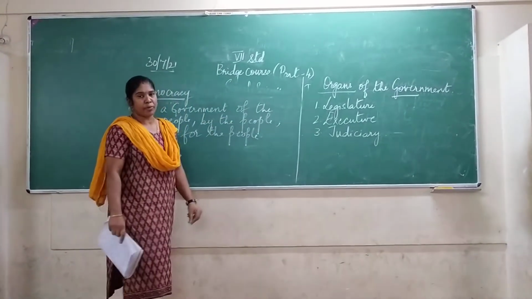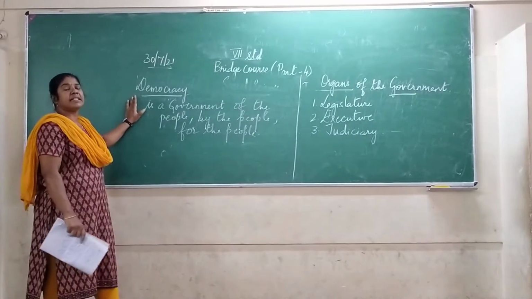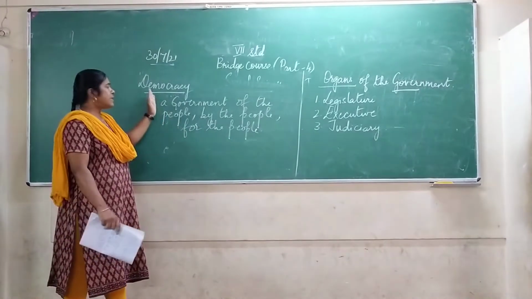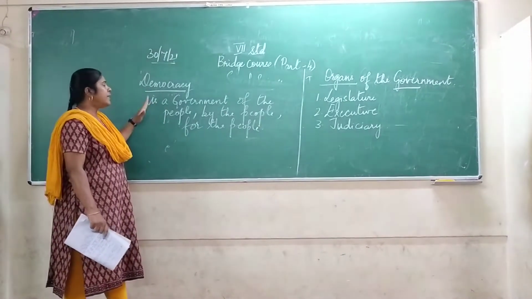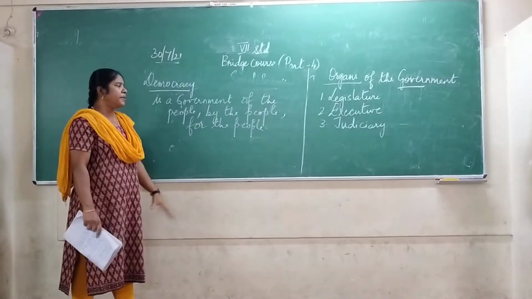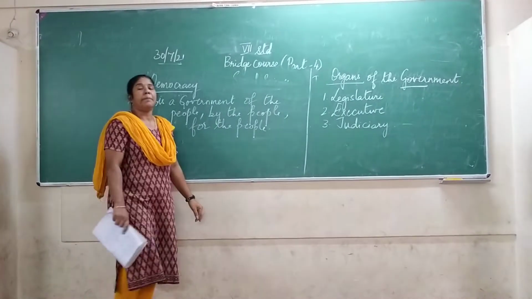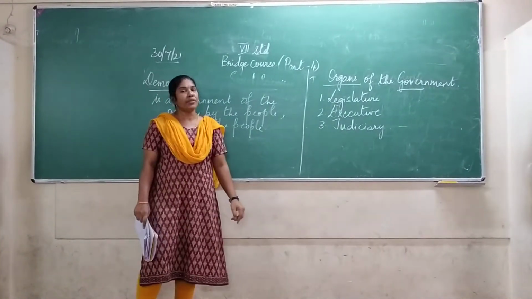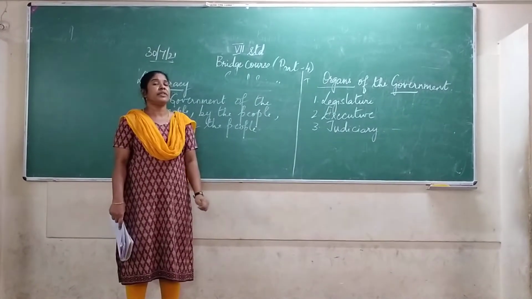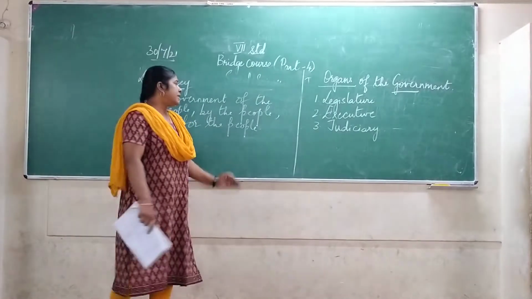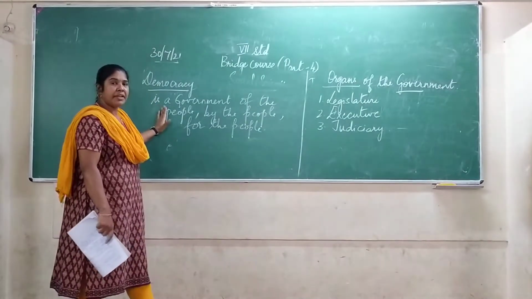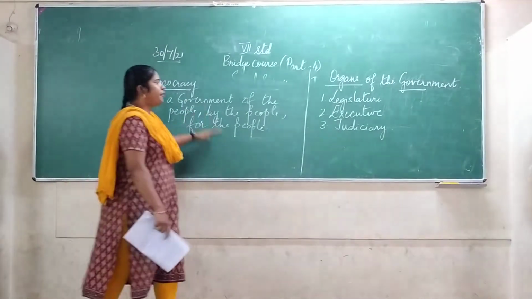So let's see what is democracy. Democracy is nothing but a government of the people, by the people and for the people. This slogan was said by Abraham Lincoln, who was the President of the United States of America.